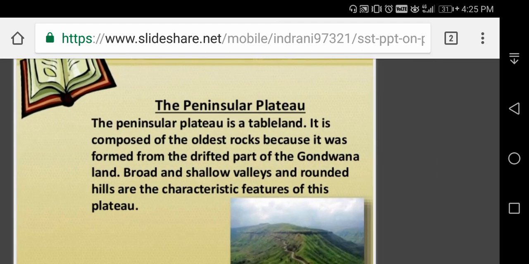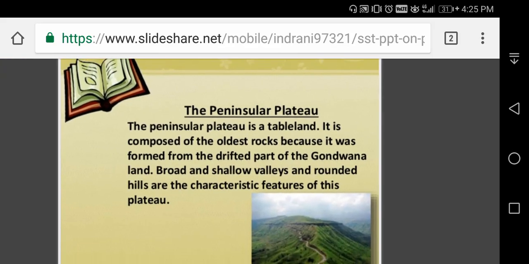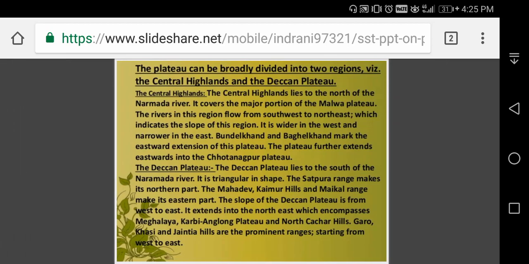More about the peninsular plateau. The peninsular plateau is a tableland. Plateau means a tableland, the surface is like a table. It is composed of the oldest rocks because it was formed from a drifted part of the Gondwana land. Broad and shallow valleys and rounded hills are the characteristic features of these plateaus. Very fertile soil is there.